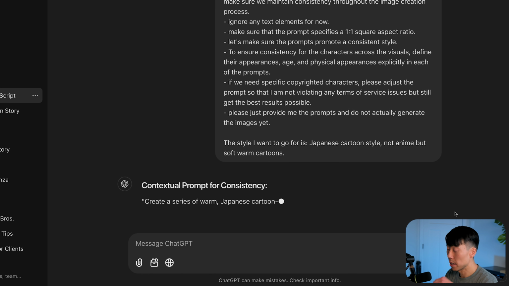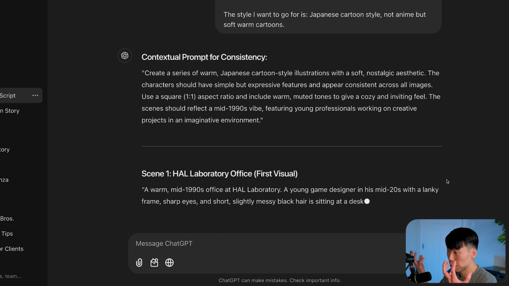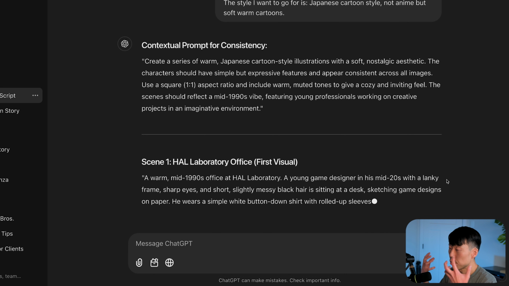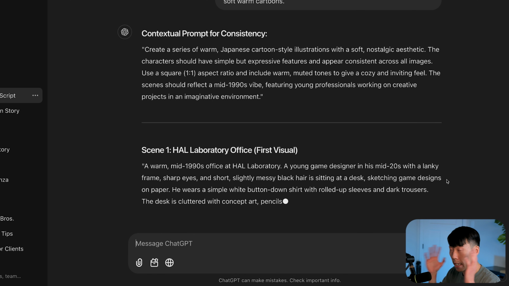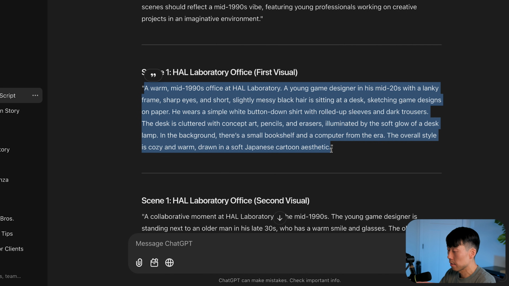All right, so now it's running, and I asked for several things, actually. I asked it to provide a contextual prompt to make sure that I tell DALL-E, hey, keep this in mind with every single image. And now it's creating the prompt for the first visual for the first scene, as you can see here.